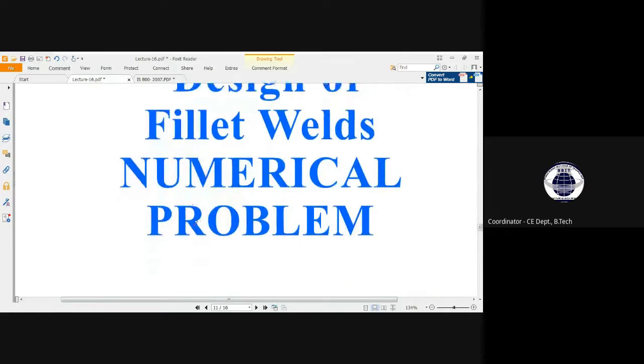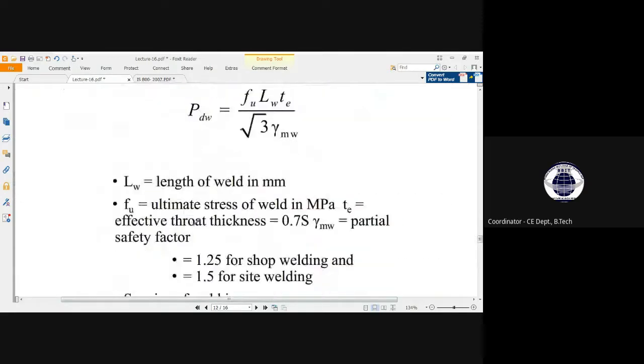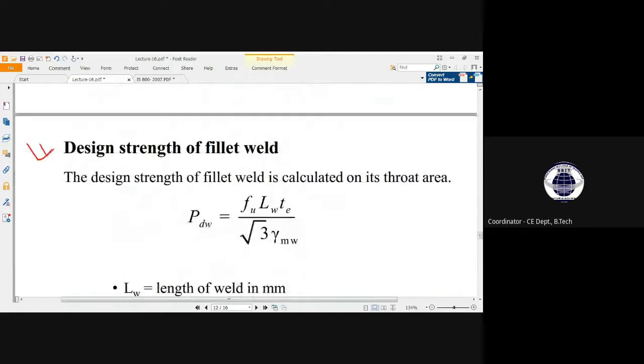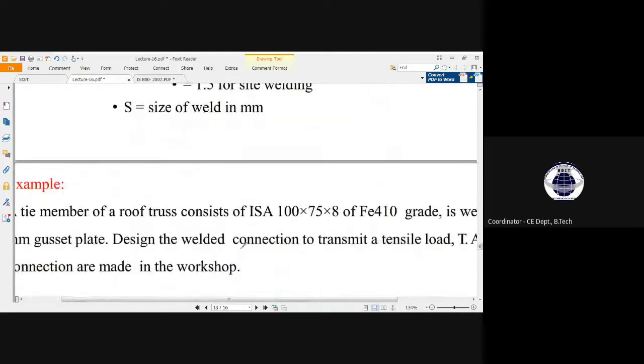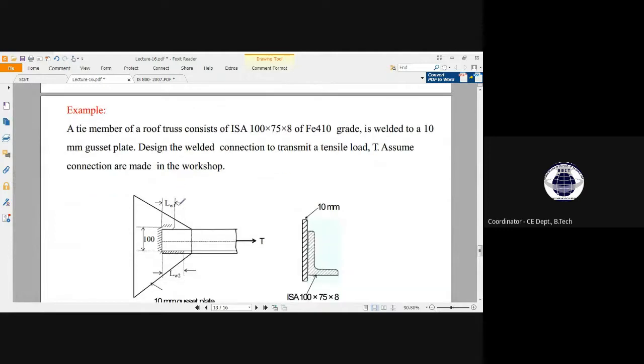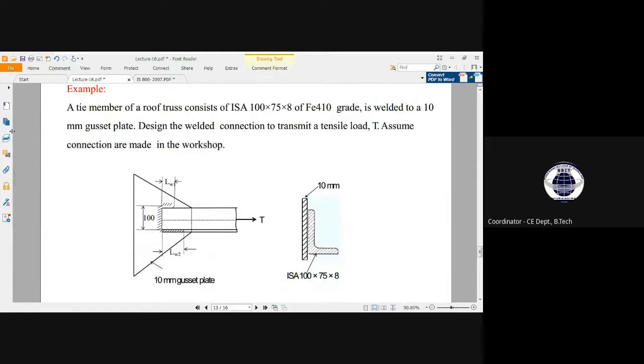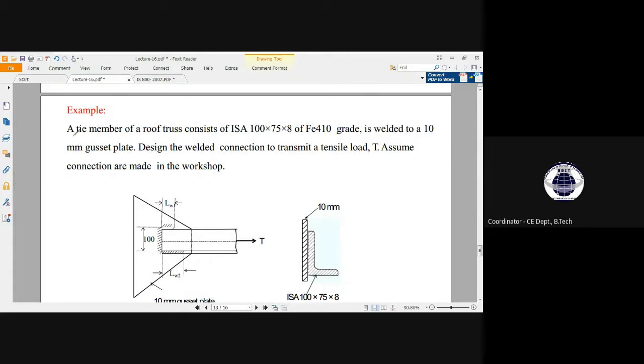So let us come into the numerical problem. This slide has already been discussed, so let us come into the problem. See, here it is given: a tie member of a roof truss consists of ISA 100 by 75 by 8. A tie member of a roof truss. As I have mentioned in our structural design practice, the tie member in a roof truss.